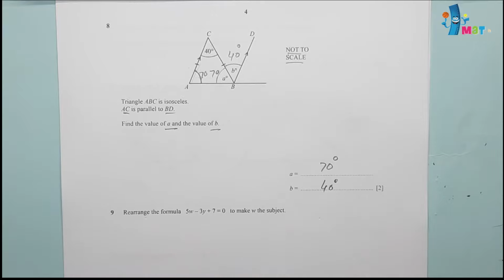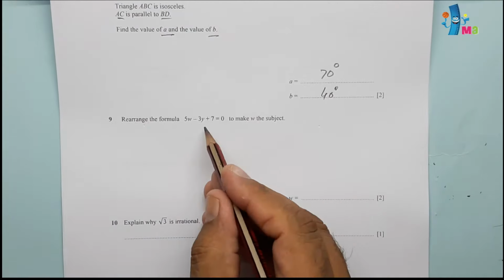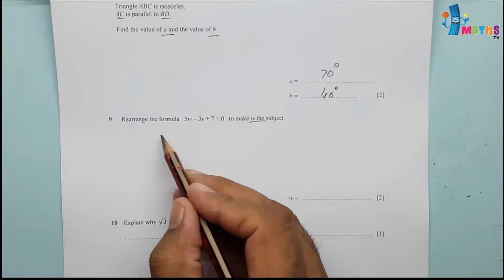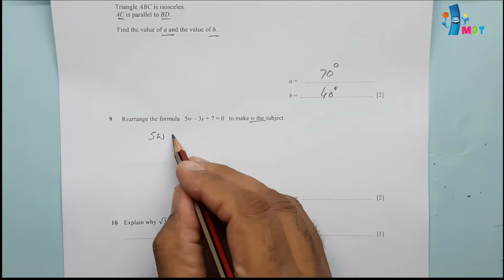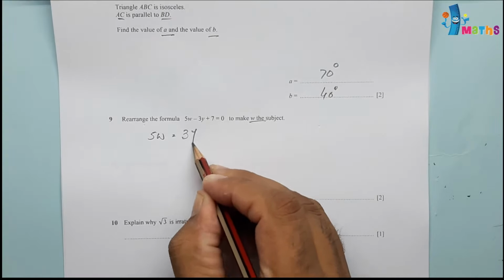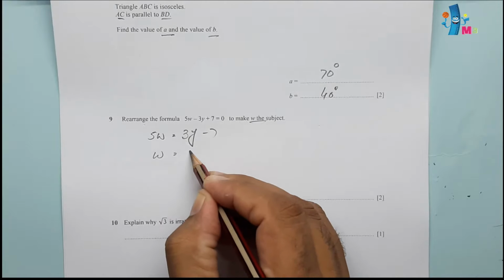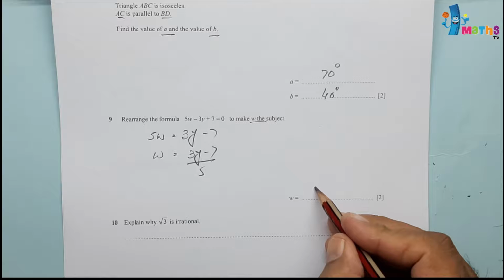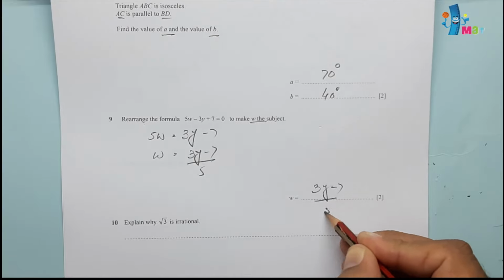Question number 9. Rearrange the formula 5w minus 3y plus 7 is equal to 0 to make w as subject. So 5w we will keep on this side and the rest of the values we will send to the other side. So this will be 3y minus 7. Now we can divide by 5. This will be equal to 3y minus 7 over 5. This will be our answer, 3y minus 7 over 5.